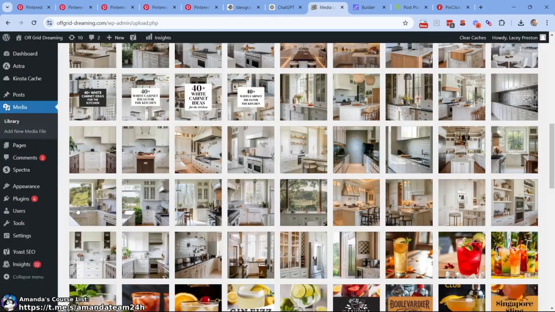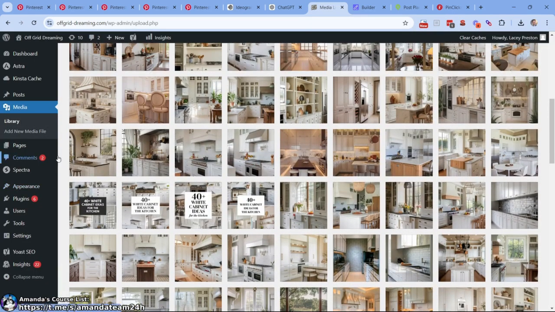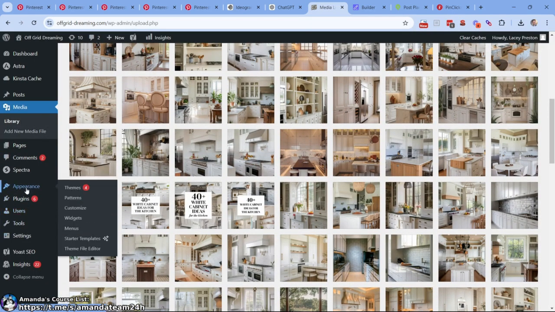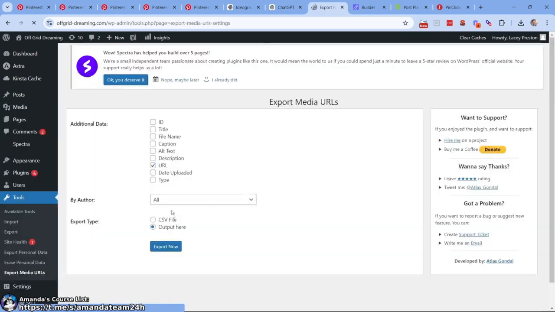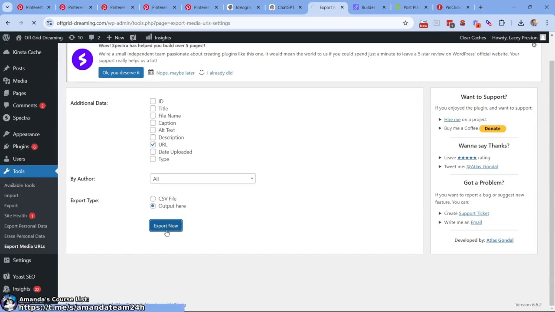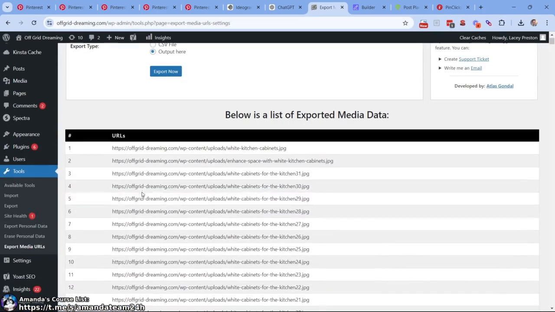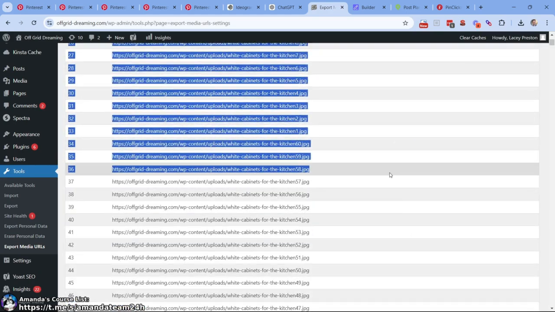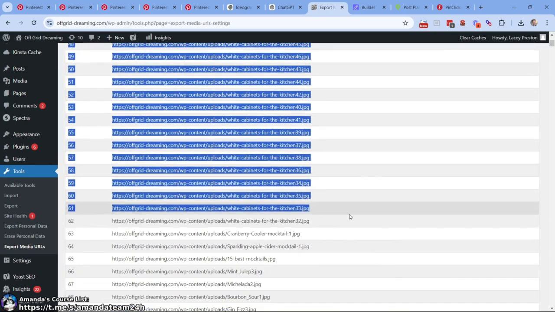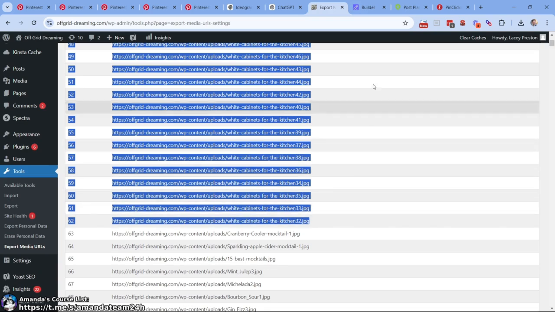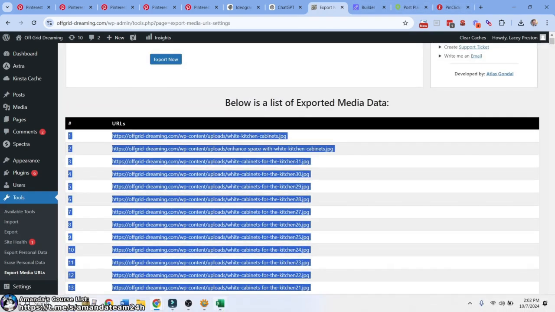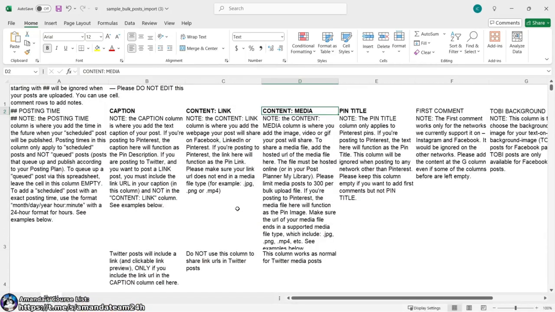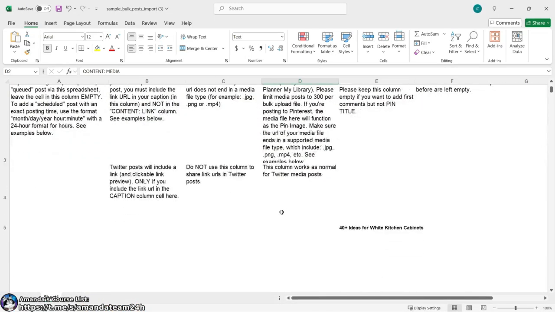Let's come back to our website. All of them are uploaded now. Excellent. So what we're going to do is come down to Tools, Export Media URLs, and we're going to say Export here. So this just shows us the URLs for the images that we just uploaded. Really, really cool. Really, really great. Let's go down until we get all of them. Got them. All right. We grabbed 2 extra, which we don't want, but it shouldn't be an issue, I don't think. All right, let's see if this works.